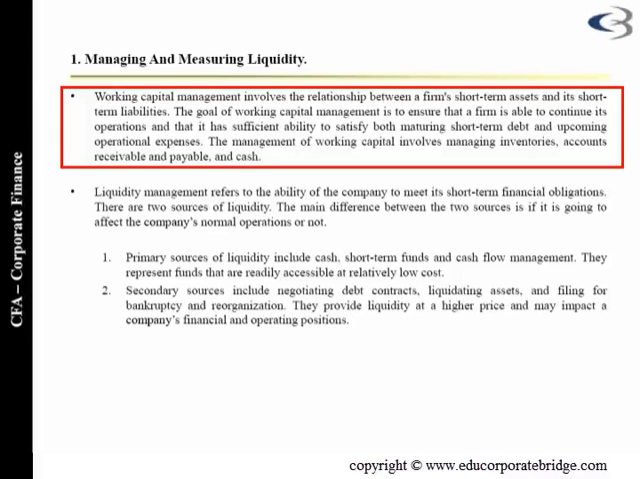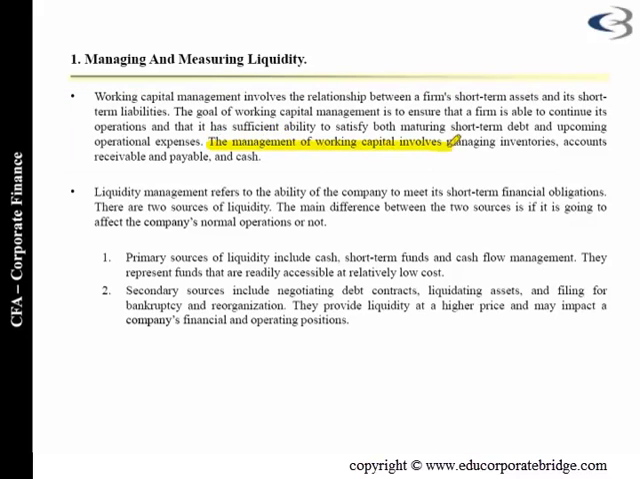relationship between the firm's short-term asset and its short-term liability. That is, the short-term asset and the short-term liability of the firm should match. So when I say management of working capital, it involves management of inventories, account receivable and payable, that is my debtors and creditors, and cash.